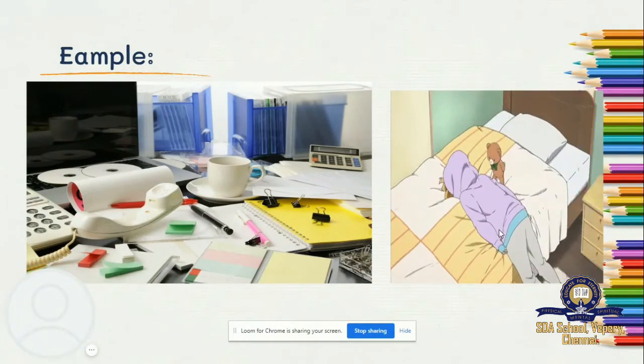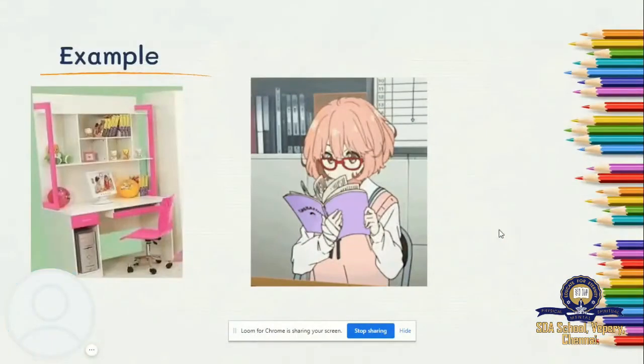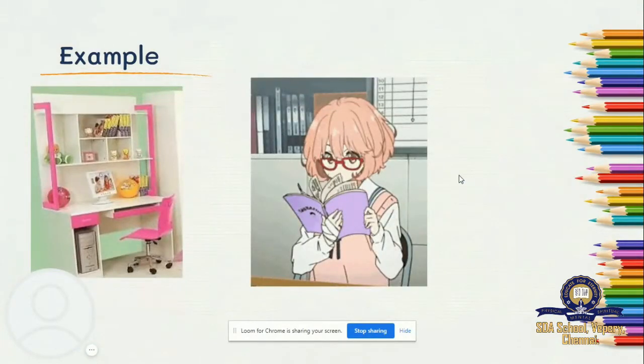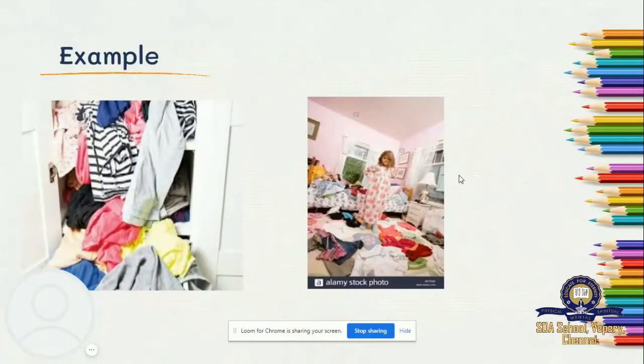So I'll give you another example. See, if you keep it clean like this, if your desktop is very clean, if your study table is very clean like that, you can read. You can take a book easily and read like this girl. I'll give you another example.